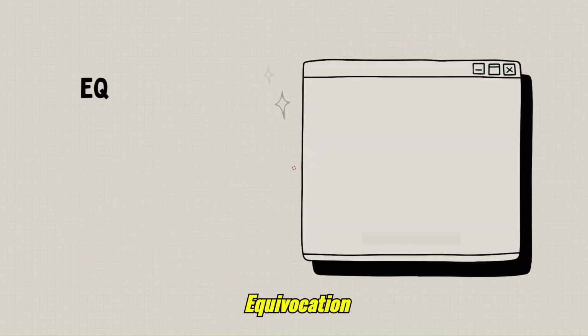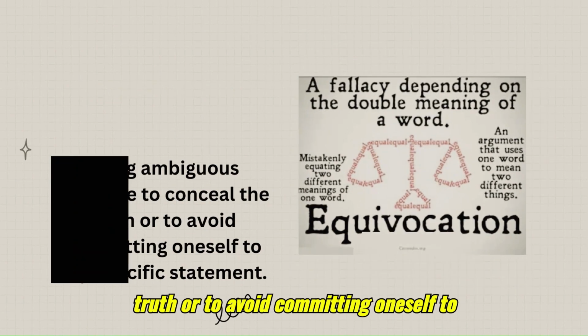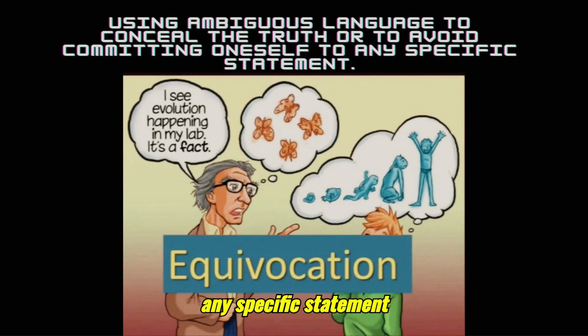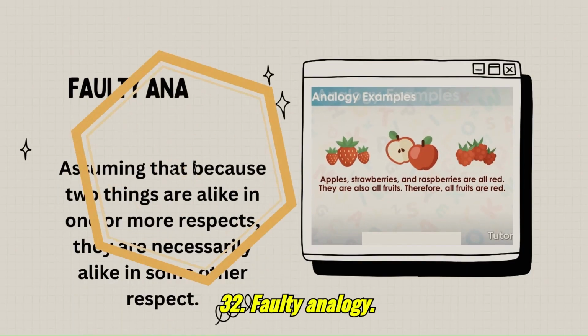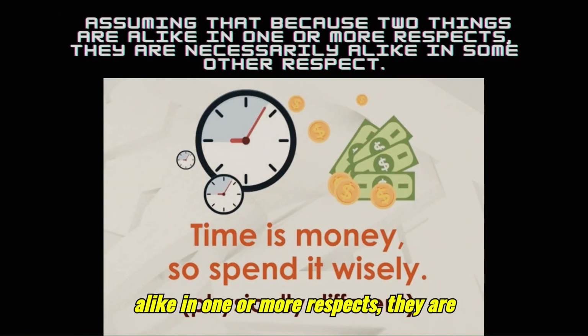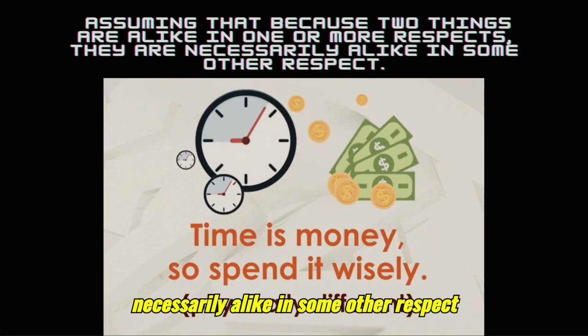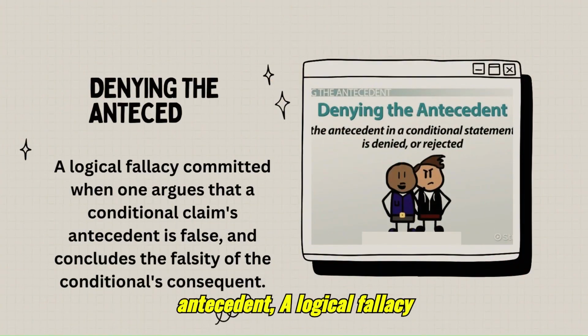31. Equivocation. Using ambiguous language to conceal the truth or to avoid committing oneself to any specific statement. 32. Faulty analogy. Assuming that because two things are alike in one or more respects, they are necessarily alike in some other respect. 33. Denying the antecedent.